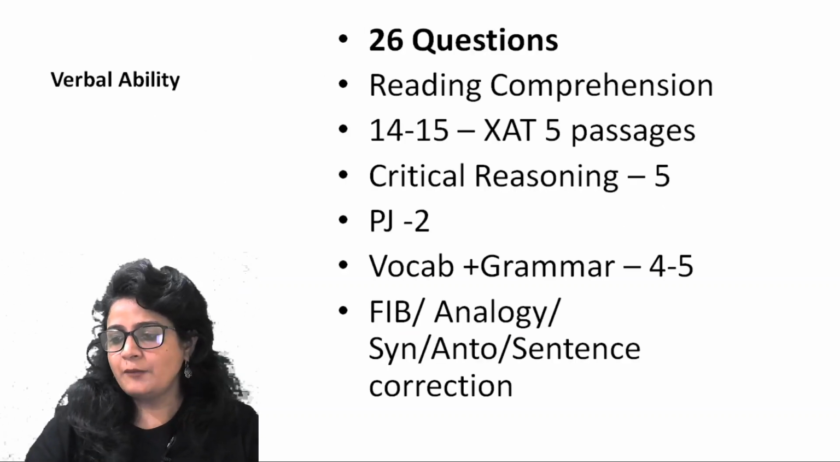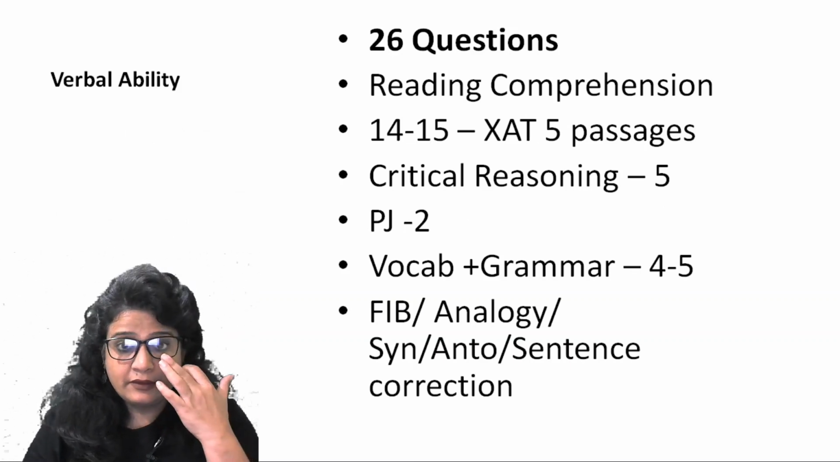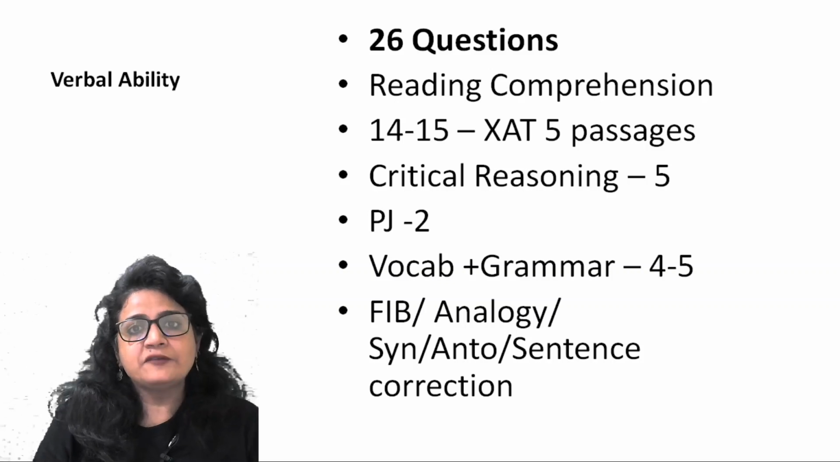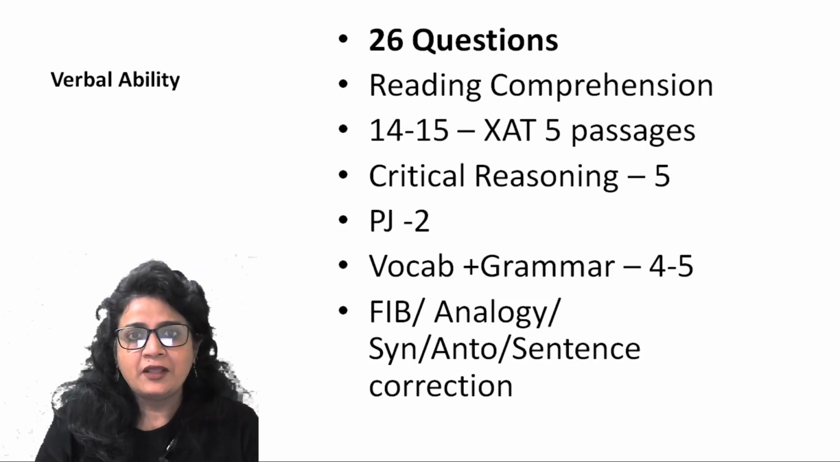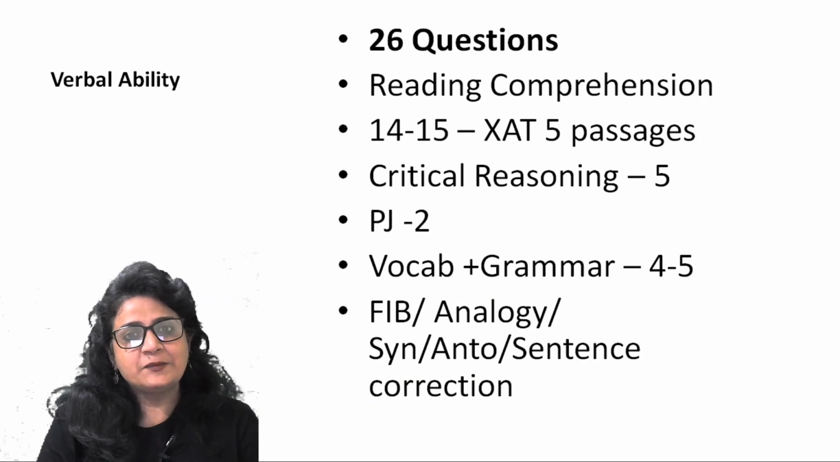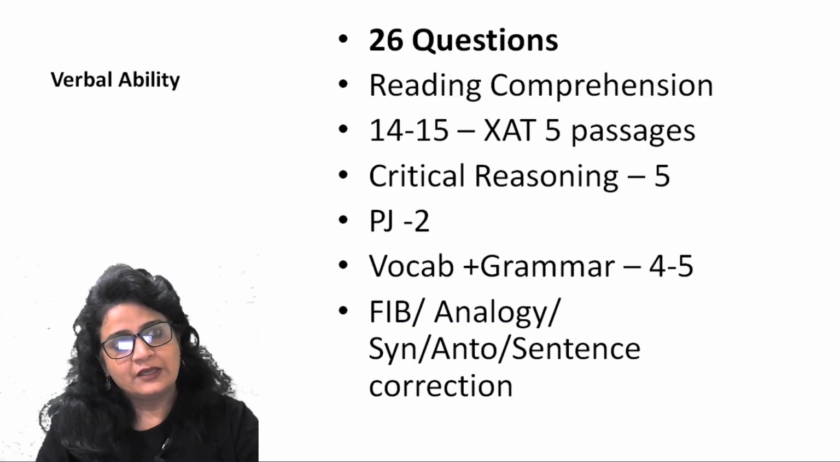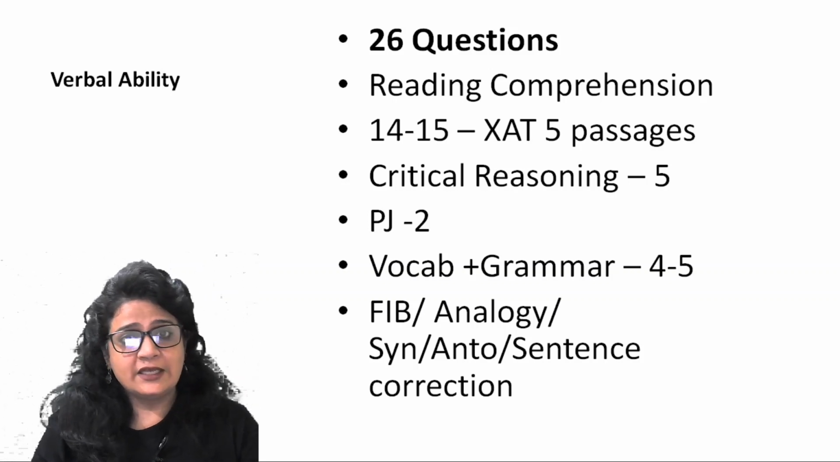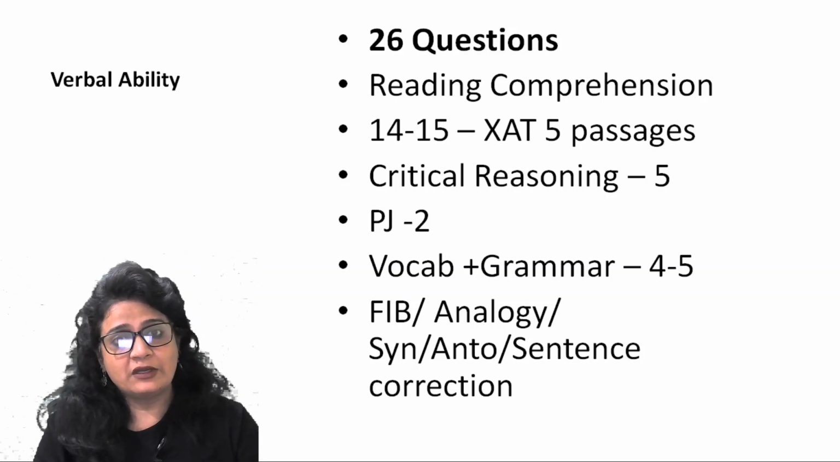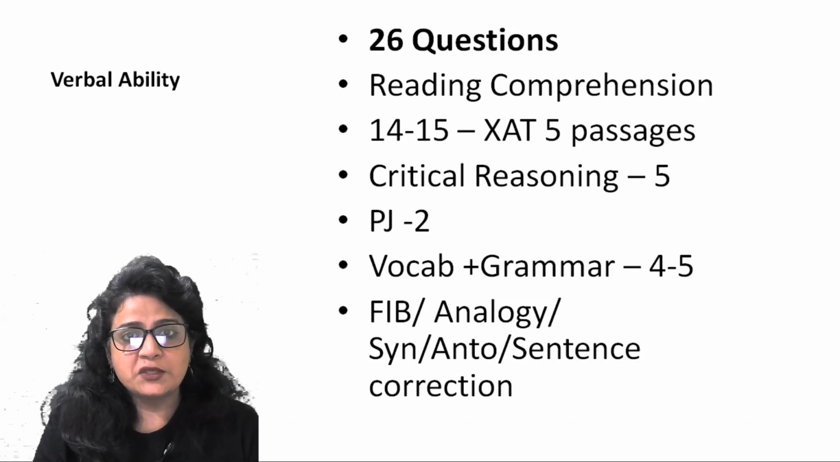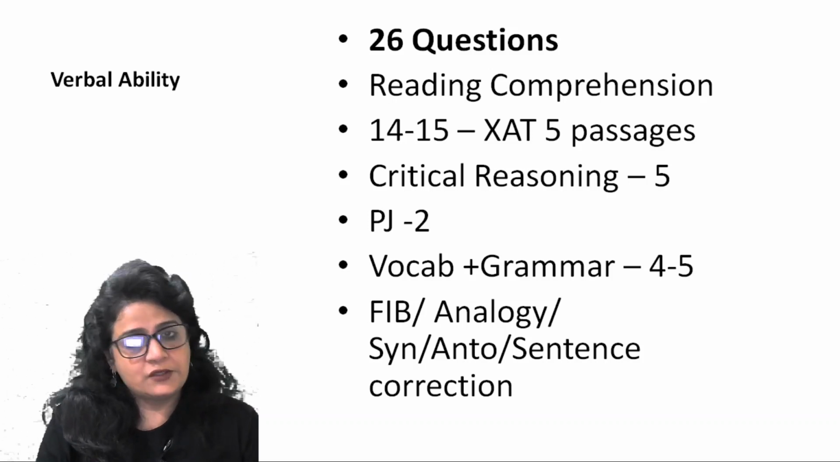Now let's talk about each section in detail. I'll begin with verbal ability. Verbal ability, as I said, is going to have 26 questions. Now, as has been the case in CAT, the XAT verbal ability section is also dominated by reading comprehension. In the 2018, 2019 and 2020 papers, you will see 15 to 16 questions solely from reading comprehension.